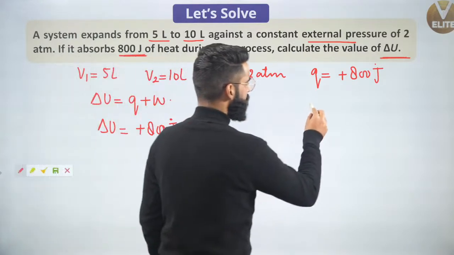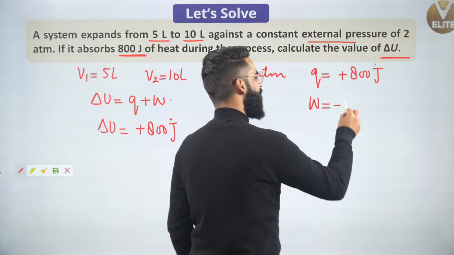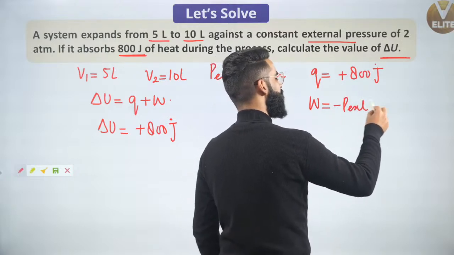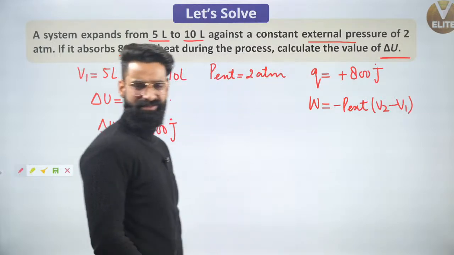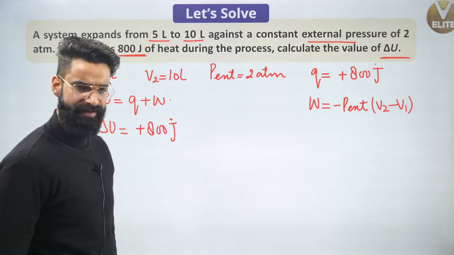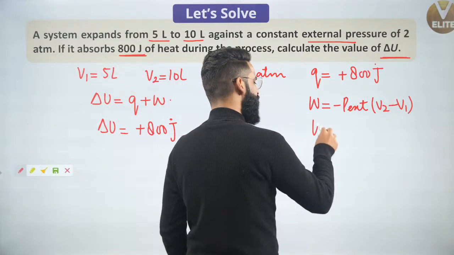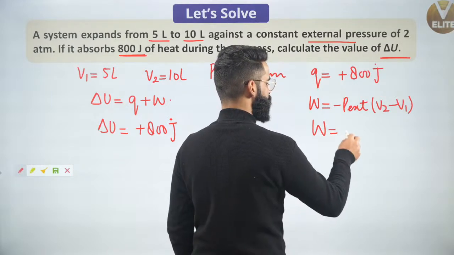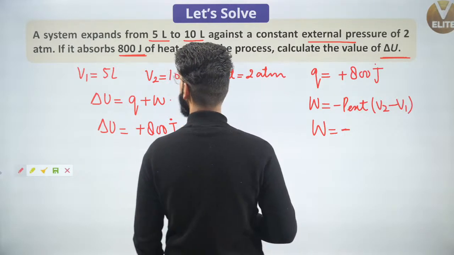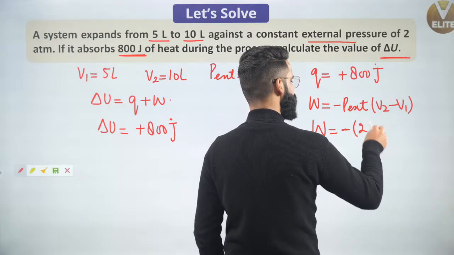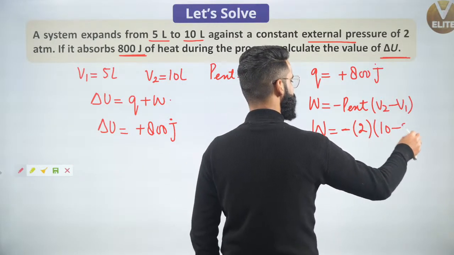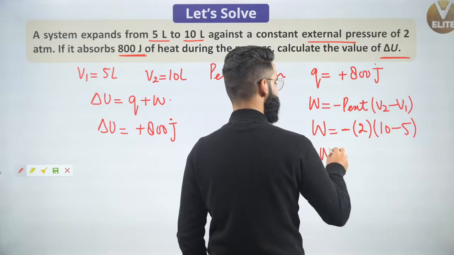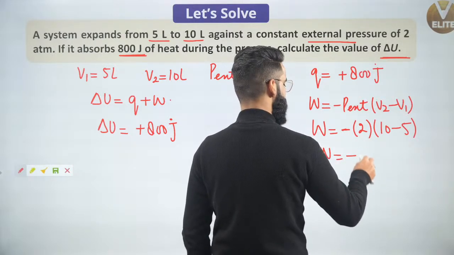What is W? W is simply minus P external times (V2 minus V1), minus P external delta V, right? So, can I get the value of W from this equation? What is the value of P external? P external is 2 atm. V2 minus V1: the final volume of the system is 10 liters and the initial volume is 5 liters. Can I say I'll get the value of W as minus 10?